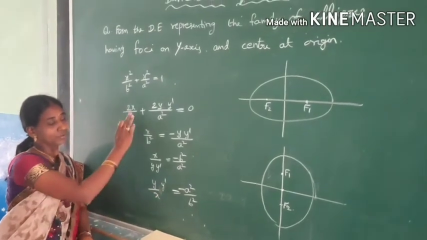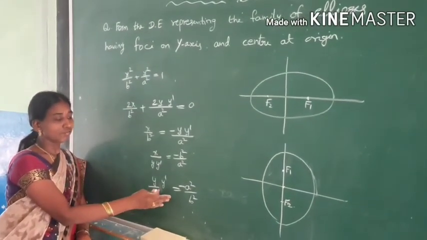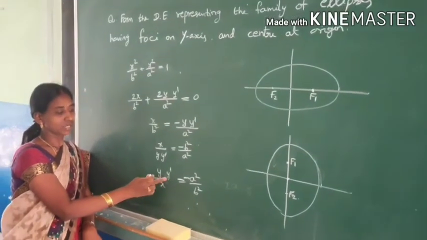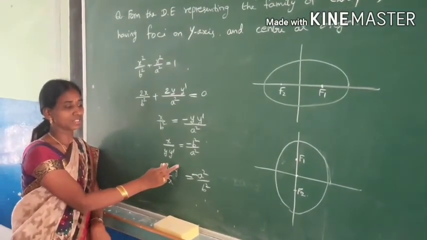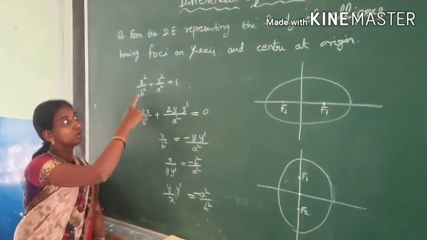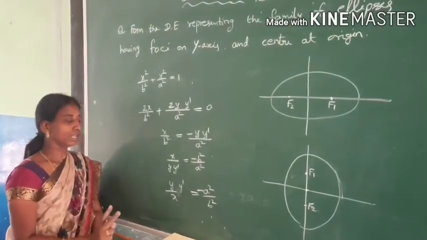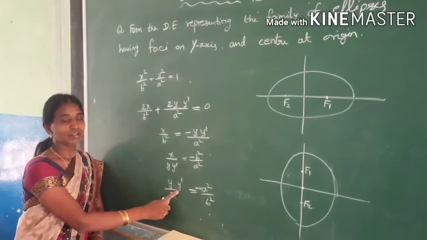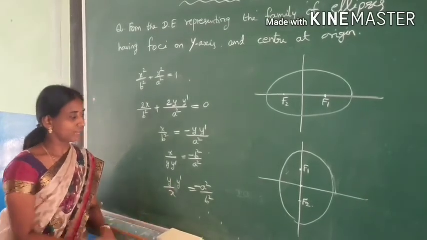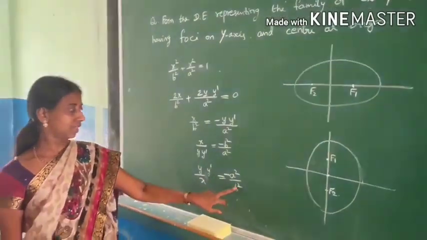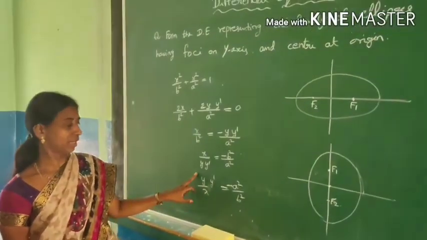So up to here we have completed the first order, y dash is the first order. Since there are two arbitrary constants, we have to do the derivative two times. We have completed one time. Let us do the derivation a second time to eliminate both the arbitrary constants.